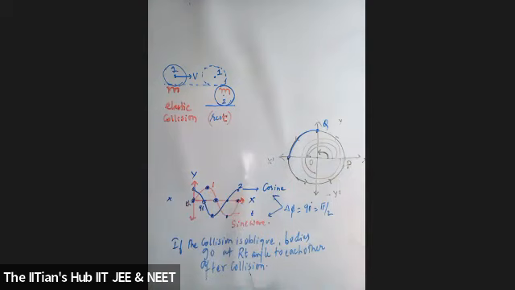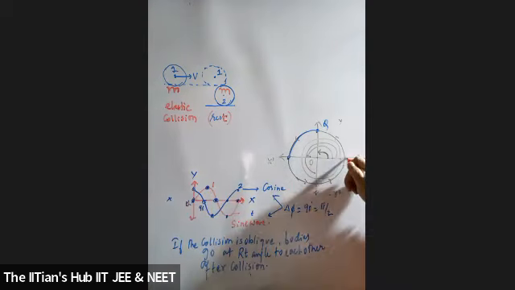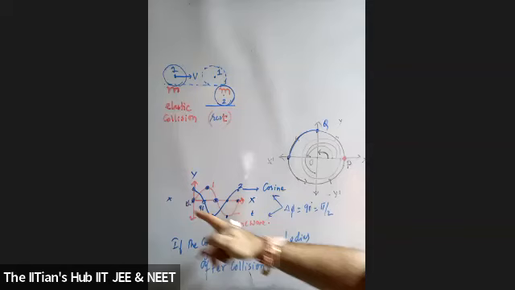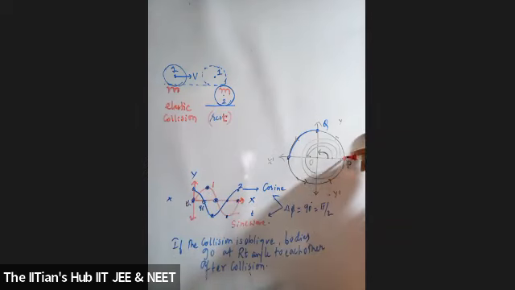Look at the red ink. Please pay attention, students. Red ink is starting from where? Red ink is starting from the mean, and I'm taking the same direction. By that time, where exactly is it reaching? Can I say it is reaching towards the positive extreme? Did you get it? Yes, sir.